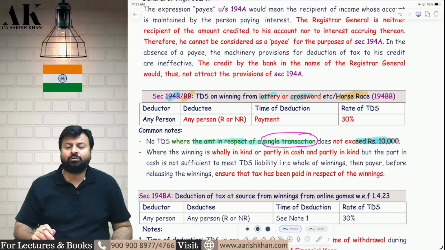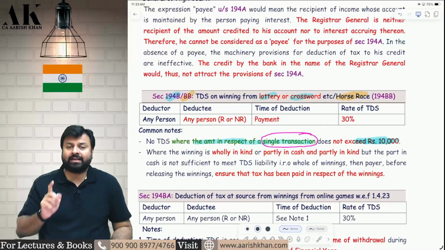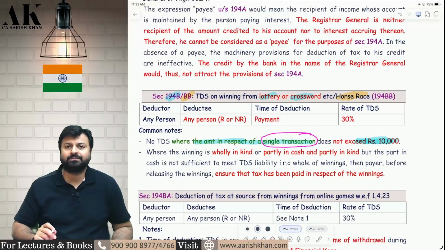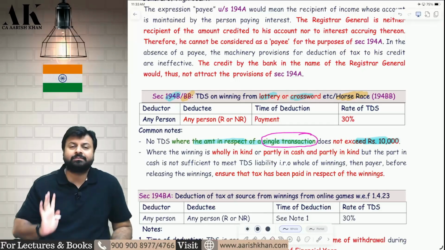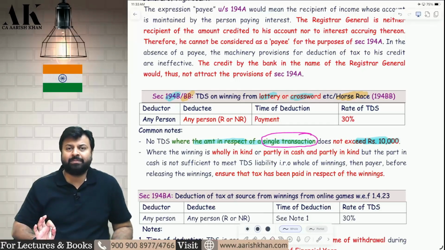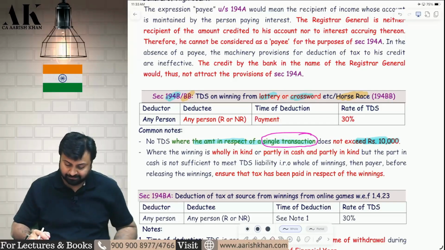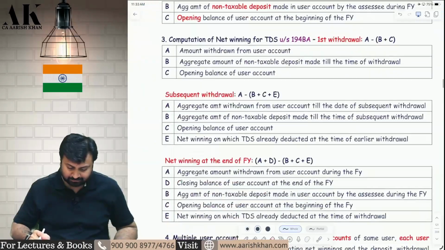So in the current year you have to check the single transaction, not the aggregate transaction. I hope it is clear to all of you. Single transaction should exceed. Every lottery winning and every horse race winning should exceed 10,000 rupees. Then only this section is applicable, 194B and 194BB. I hope it is clear to all of you. Let's move on to the next section.